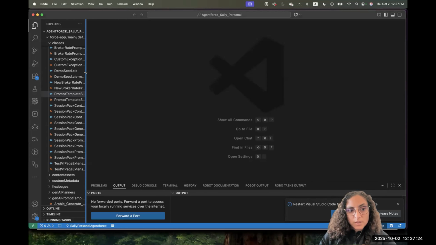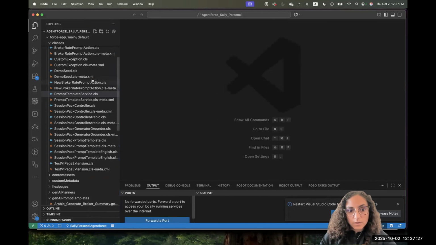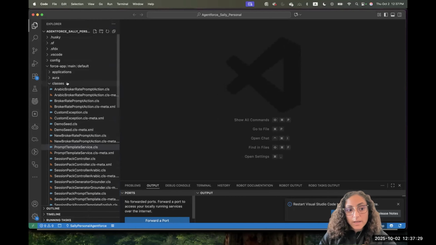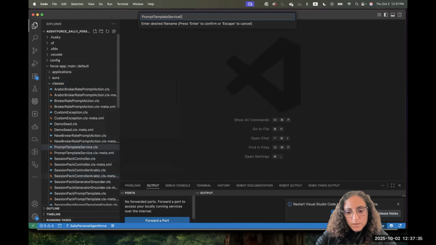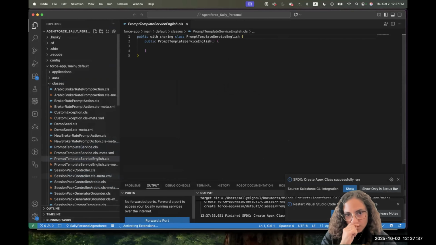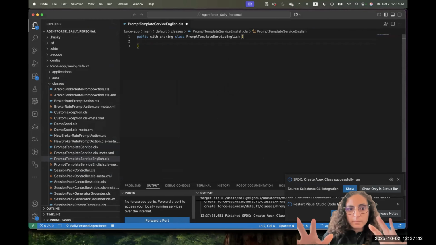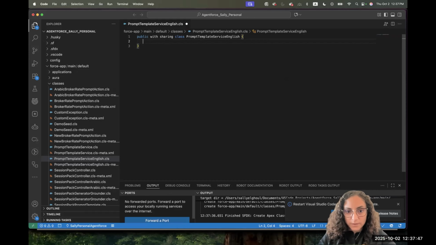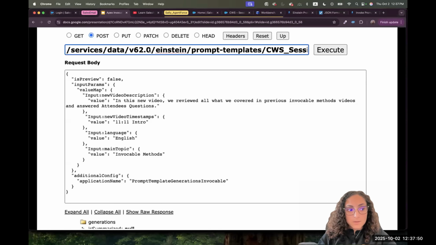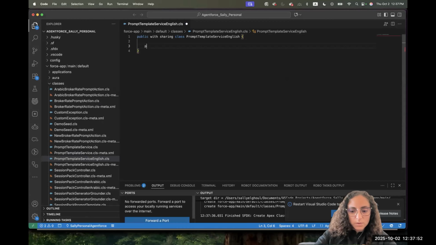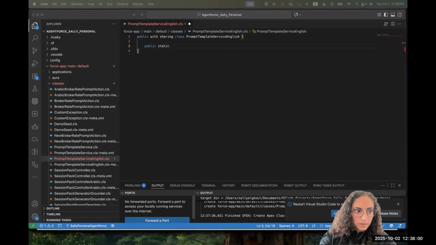And what we'll be doing is a static method to invoke the Flex template from. So let's call it, for example, prompt template service English, for the English session, because I will have another one for the Arabic. So I prepared my class, or container, where I will do my method. Let's create a method as well. What we'll do is public static, and for example, let's name it invoke prompt template.